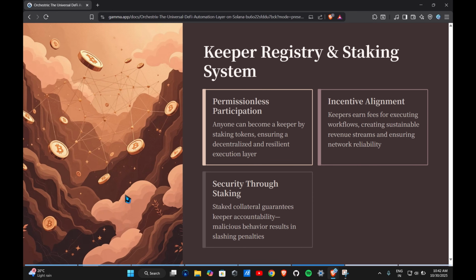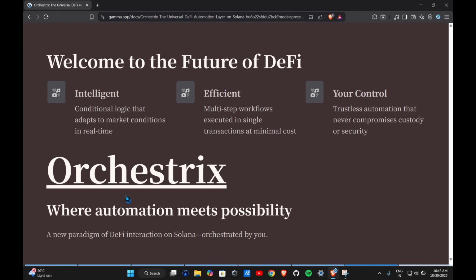As we proceed, we can see that permissionless participation is always an option. You can always become a keeper by producing your own workflows and staking tokens to execute a resilient execution layer. And the incentive alignment always works, as we can always earn fees by executing workflows, and there is always security as any kind of malicious behavior is constantly observed and there are penalties for it.